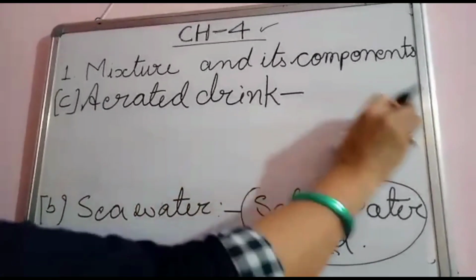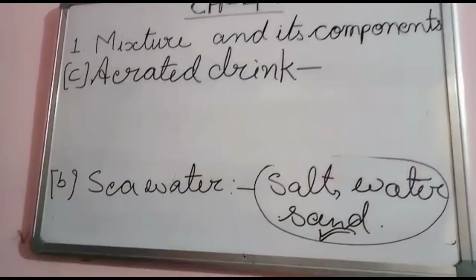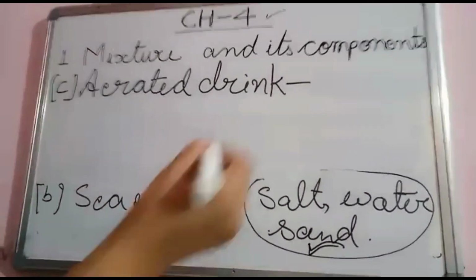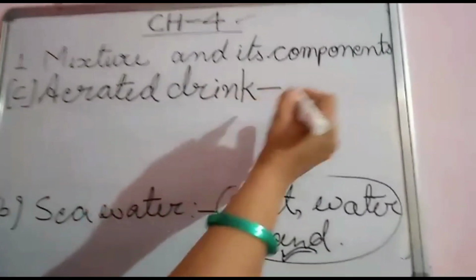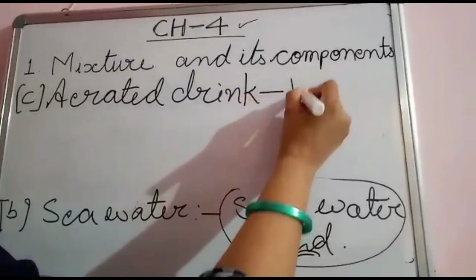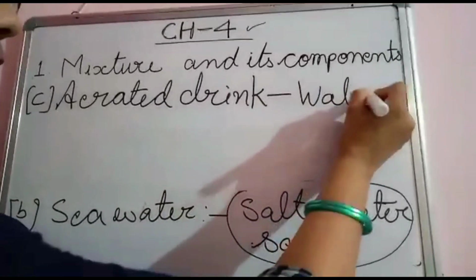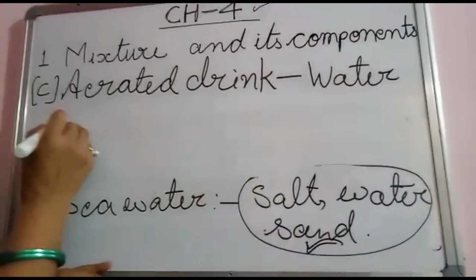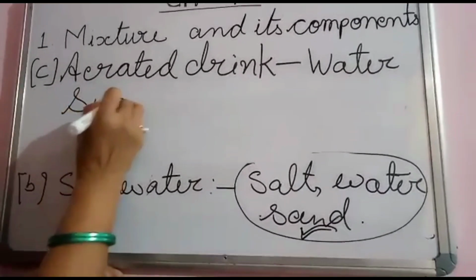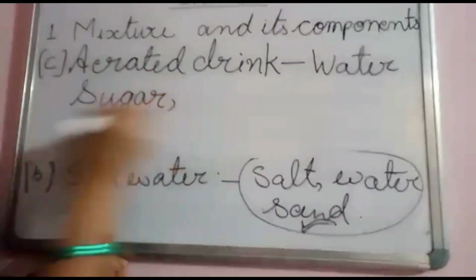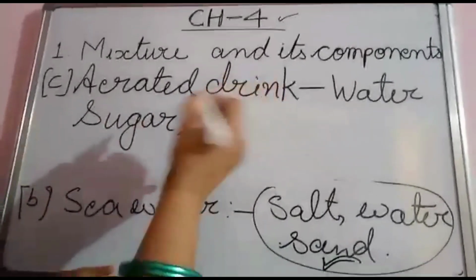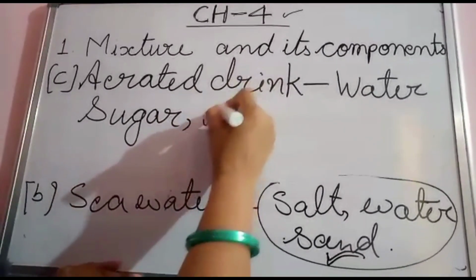Do you know how to taste the drink? Everybody tastes it. Whatever is present in the aerated drink, first is water. The taste is sweet, so sugar. The little sour taste is because of citric acid.